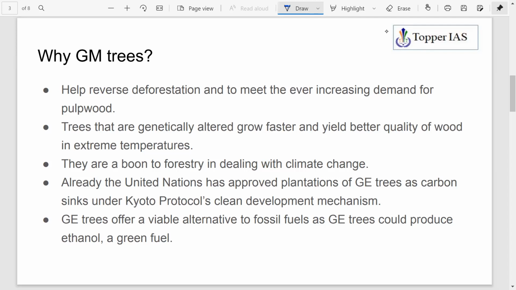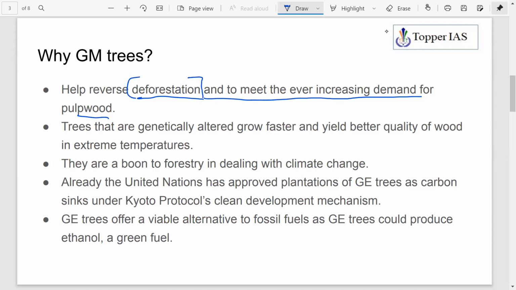The proponents of GM trees say that GM trees are helpful in a number of ways. They help reverse deforestation and meet the ever-growing demand for pulpwood. Deforestation is an effect of industrialization, urbanization and expanding agricultural activities. A number of reasons are there for deforestation. So you can reverse that trend by growing GM trees. They provide one solution. And there is also the demand for pulpwood, the paper industry and all. There is always an increasing demand, and that demand can also be met by planting GM trees.